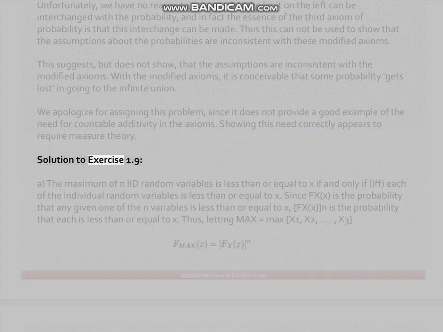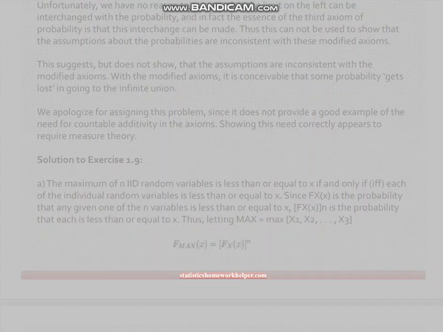Solution to exercise 1.9. A. The maximum of n IID random variables is less than or equal to x if and only if (IFF) each of the individual random variables is less than or equal to x. Since F_X(x) is the probability that any given one of the n variables is less than or equal to x, F_X(x)^n is the probability that each is less than or equal to x. Thus, letting max equal max of X1, X2, ..., Xn,